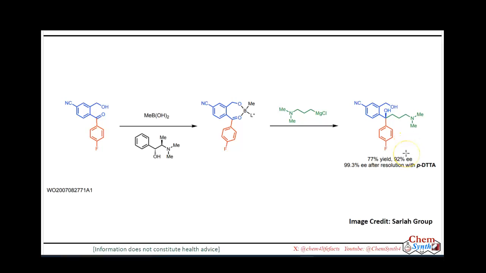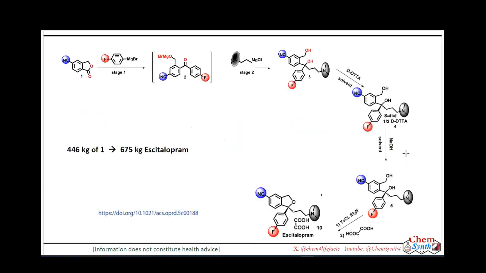They obtained 92% enantiopure material. Further enantiomer enrichment was done by resolution using the same D-tartaric acid derivative.